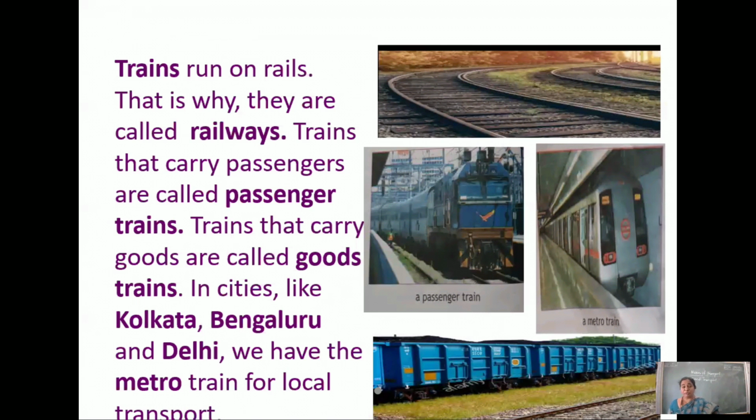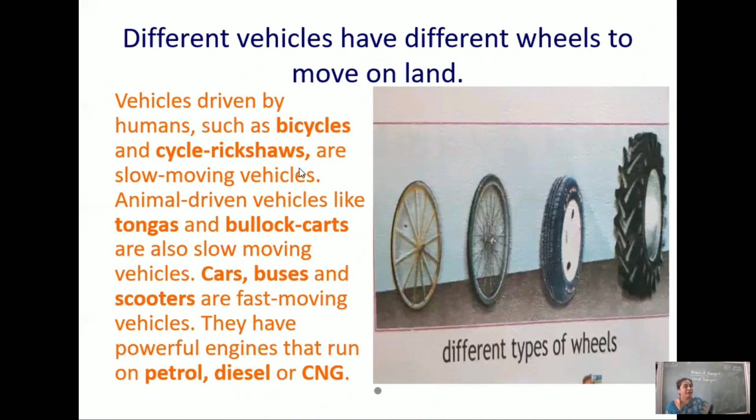So before we move on to the next means of transport, that is water transport, we will look at one more important thing that we have to learn, children. Now look here, look at the smart board. Different vehicles have different wheels to move on land. All the vehicles that move on land have different wheels. Vehicles definitely run with the help of wheels.